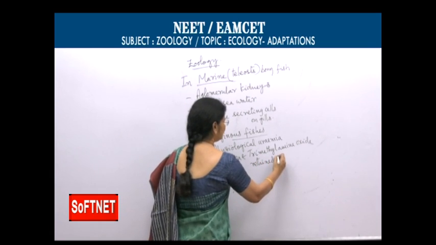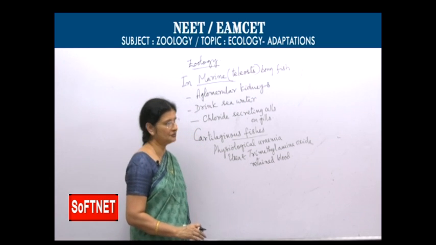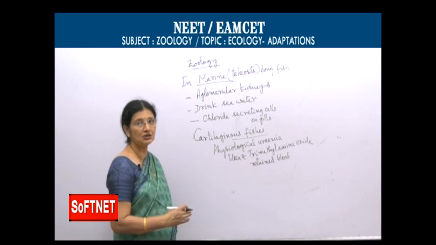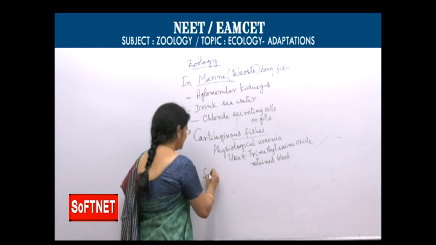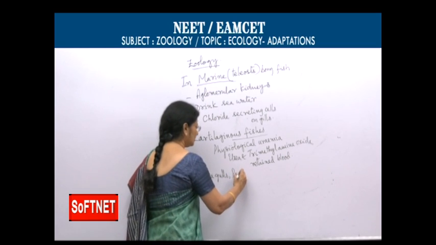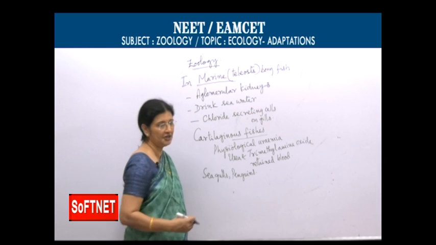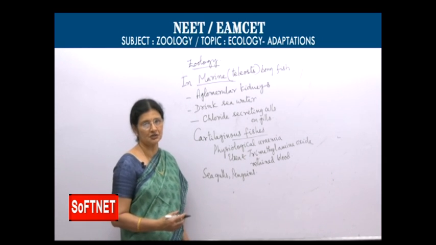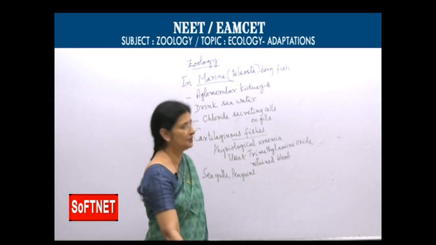So body fluid concentration becomes equal to the surrounding, and neither exosmosis nor endosmosis takes place. Then birds like seagulls and penguins release salts through nostrils. That is how they overcome the problem of osmoregulation.